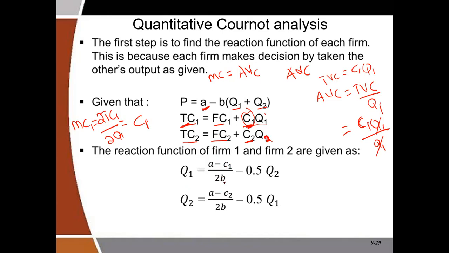And then the B here represents the coefficient of the quantities in the inverse demand function. Everything here will be given in the question, minus 0.5 Q2. The 0.5 is fixed no matter what. And then Q2 is also equal to A minus the marginal cost of firm 2 over 2 times the coefficient of the quantities in the inverse demand function, that is B, minus 0.5 Q1.